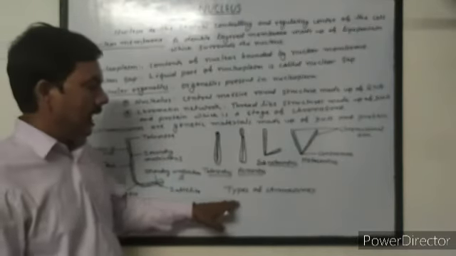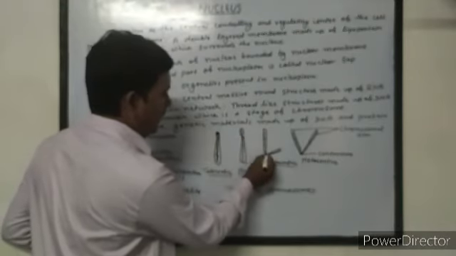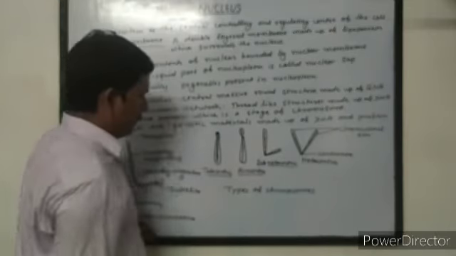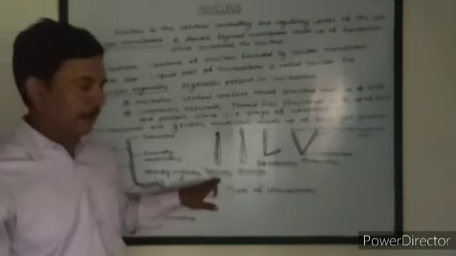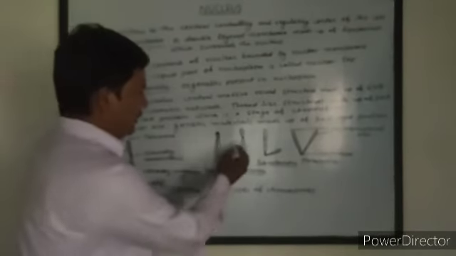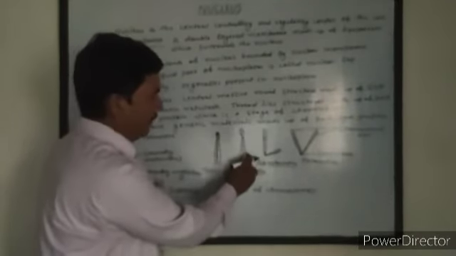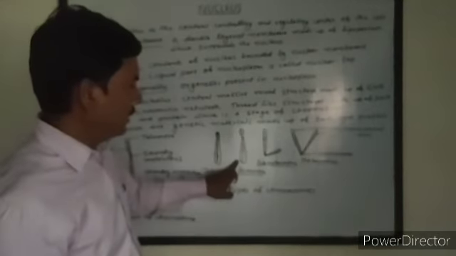Now we study the types of chromosome on the basis of position of centromere and shape of chromosomal arms. First of all, telocentric. In telocentric, centromere is present at the one end and chromosome has only one arm. Acrocentric, in which centromere is present near to the one end, one arm of chromosome is very short and another arm is long and chromosome is rod shaped.